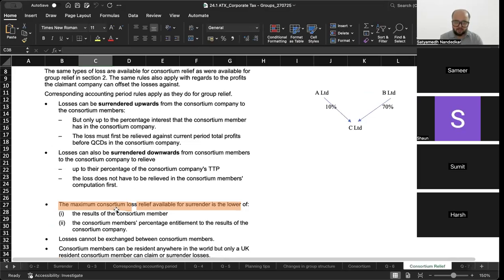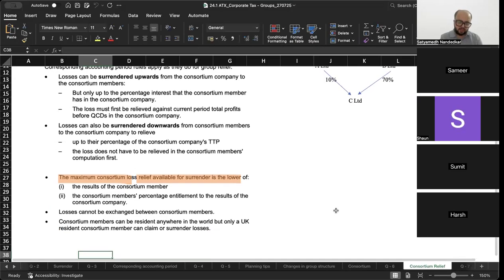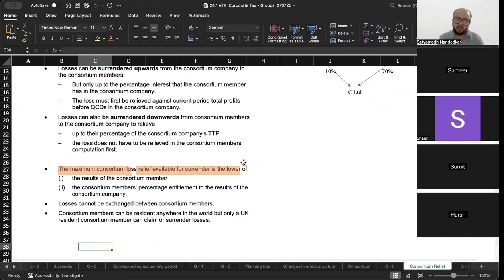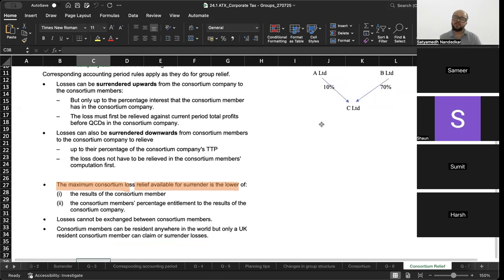But the maximum consortium loss available for surrender is the lower of the result of the consortium member, the consortium member's percentage entitlement to the results of the consortium company. ठीक है. और A and B cannot exchange losses between them. But A and B can surrender their losses to C. C can surrender its losses to A and B.